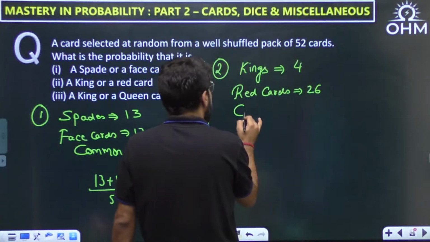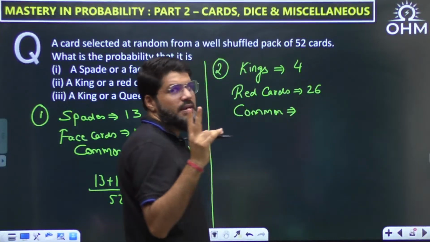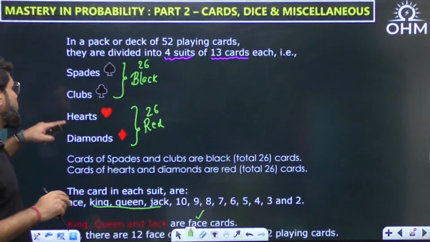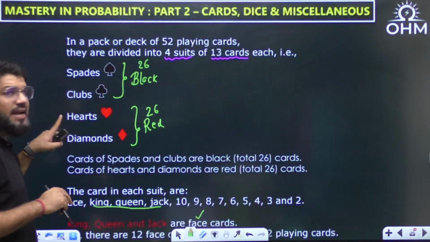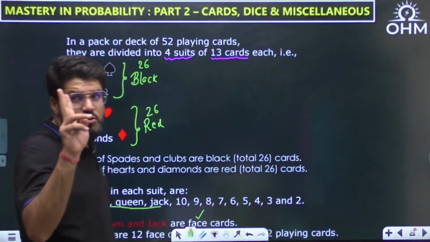Again, is there anything common? Yes, dear. Red cards are built out of 2 categories, hearts and diamonds, and every suite has a king. So there is a king of hearts, there is a king of diamonds. There are 2 red kings.